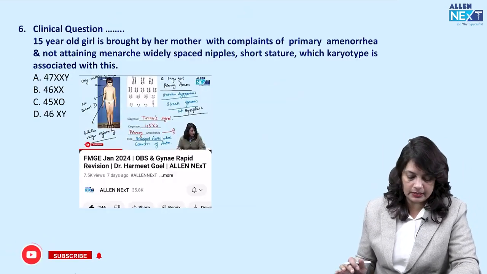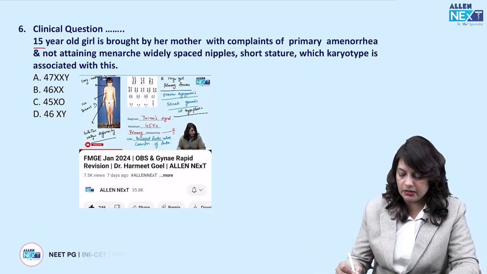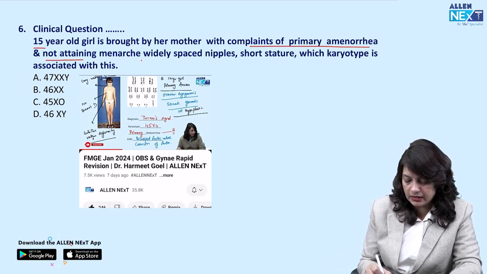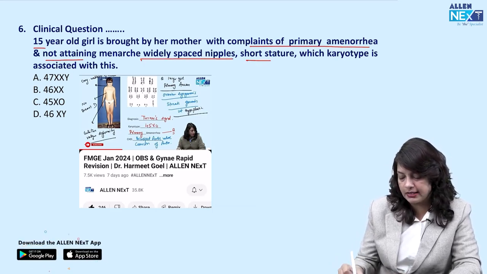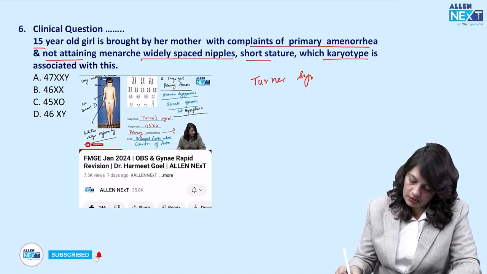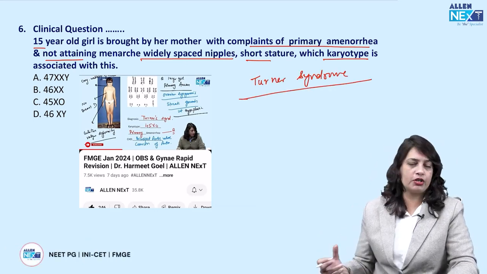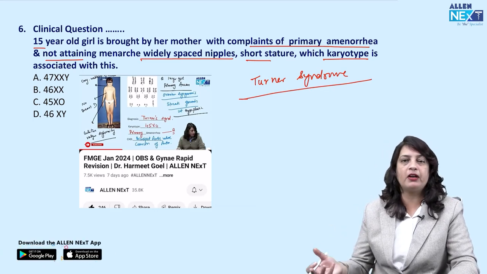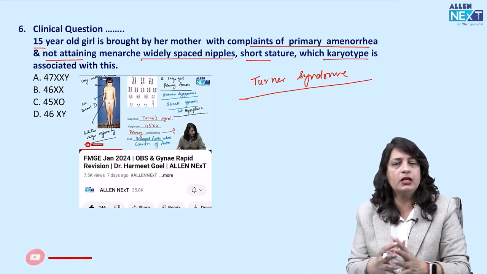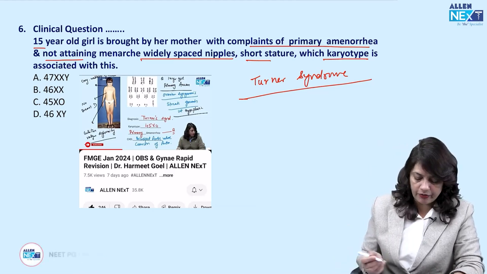Okay. Next, a clinical question was asked. A 15-year-old girl was brought by her mother with complaints of primary amenorrhea and not attaining menarche. There are widely spaced nipples and short stature. What is the karyotype? So this is a question of Turner syndrome. Of course, every time we take up any revision session or recall session or rapid revision or any guess paper series, we always talk about Turner syndrome, and I don't think any of you might be finding any difficulty in solving such straightforward questions.